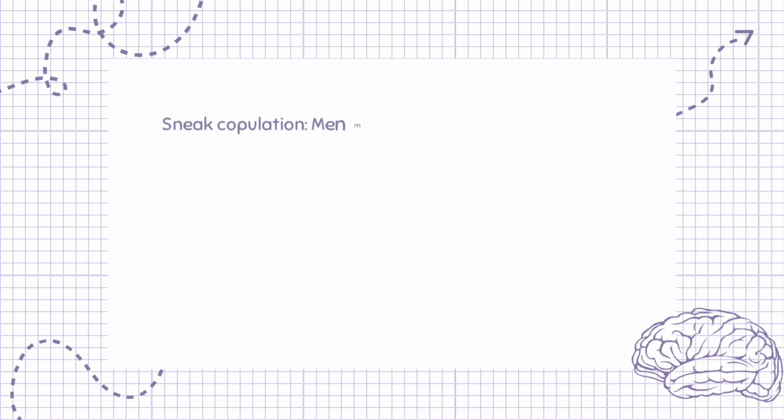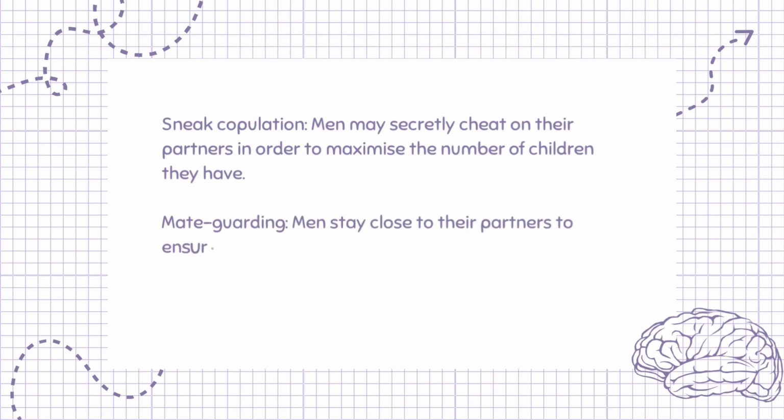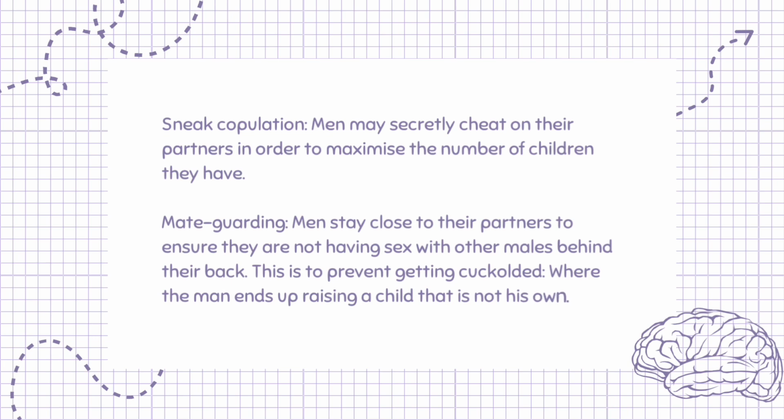Sneak copulation. Men may secretly cheat on their partners in order to maximize the number of children they have. Mate guarding. Men stay close to their partners to ensure they are not having sex with other males behind their back. This is to prevent getting cuckolded, where the man ends up raising a child that is not his own.